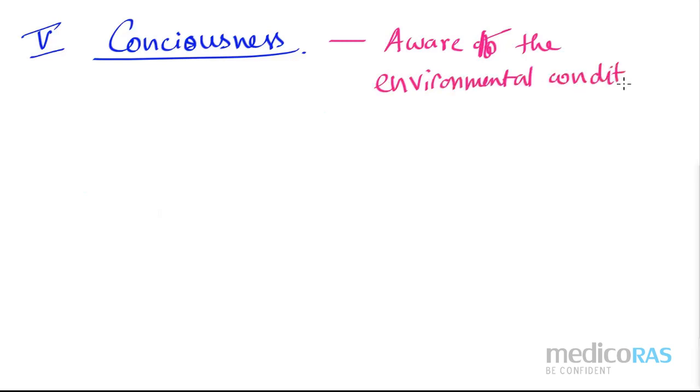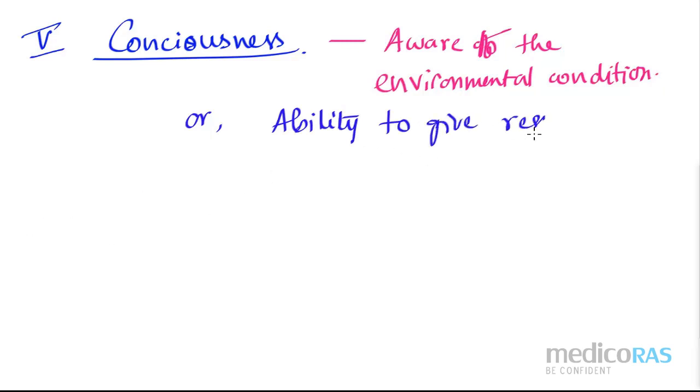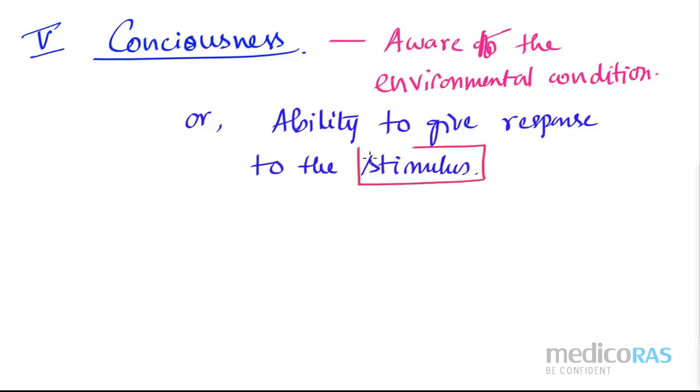Yes, or I can also write it is the ability to give response to the stimulus. Now if I have written here stimulus, that means how many types of stimulus we can get, right? So stimulus is of 3 different types.